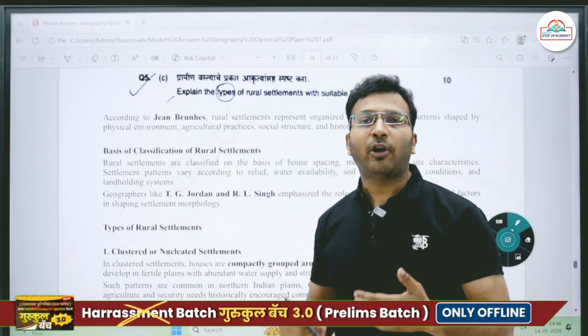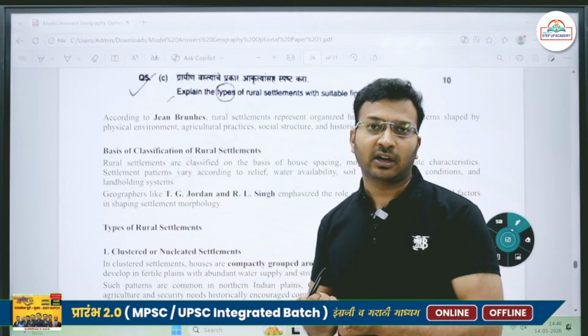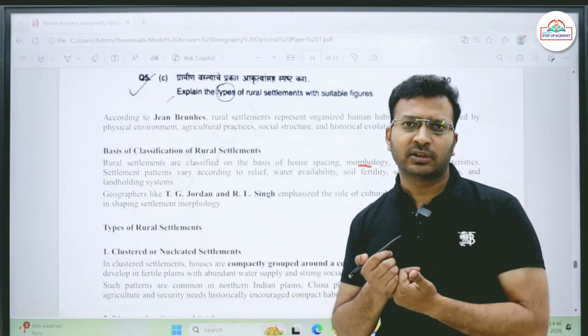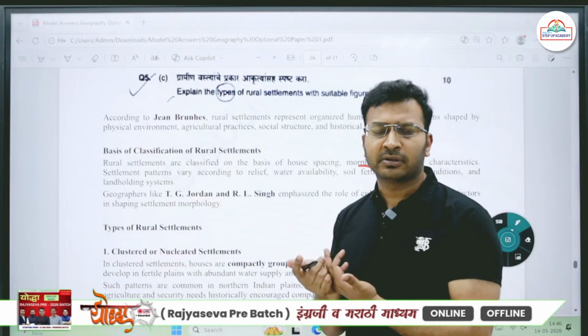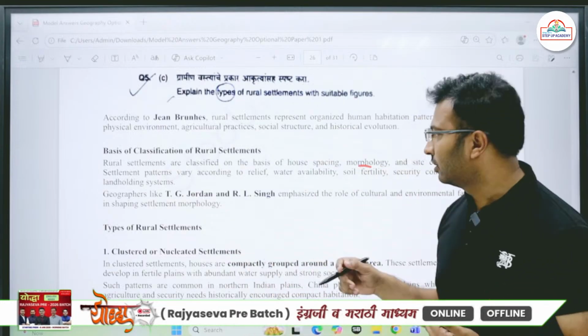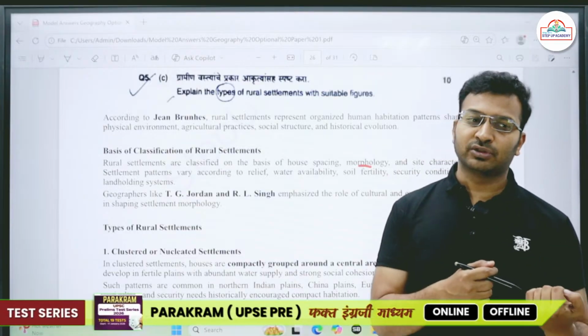The type of houses, the building material that people use in constructing their houses. For example, in Assam and Meghalaya, the natural resource available is bamboo, so most people construct their houses from bamboo. In other parts, people construct houses from mud.